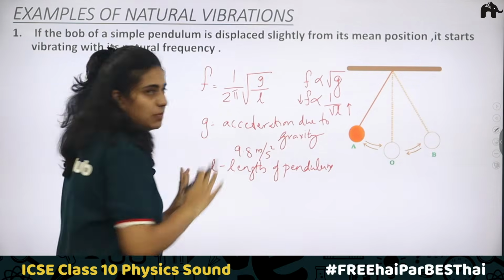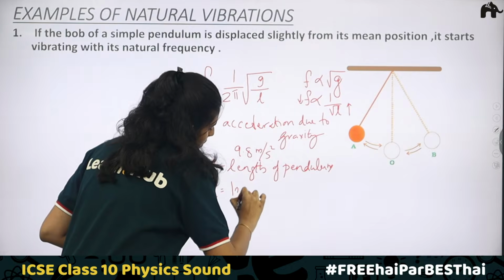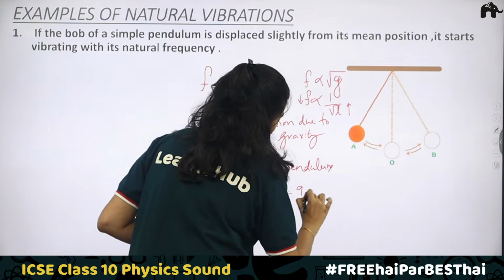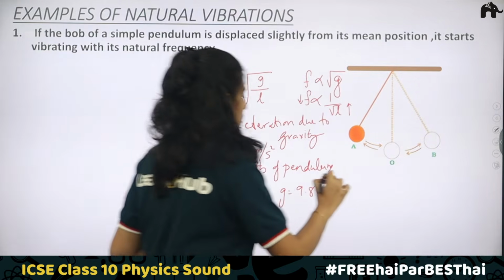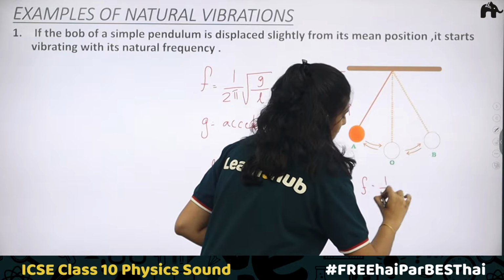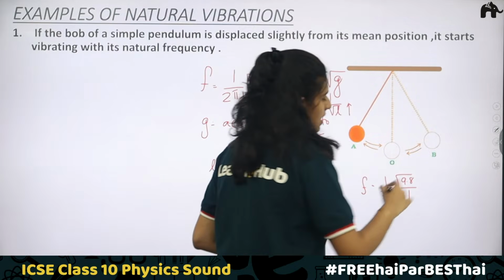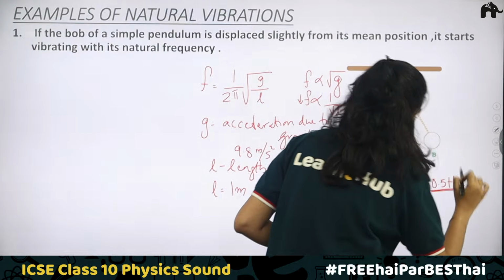For example, if you are taking a pendulum of 1 meter length, in that case the g value we know is 9.8 meter per second square. Then you will get the frequency f = 1/(2π) √(9.8/1), and the value you will get is approximately 0.5, and the unit is hertz.